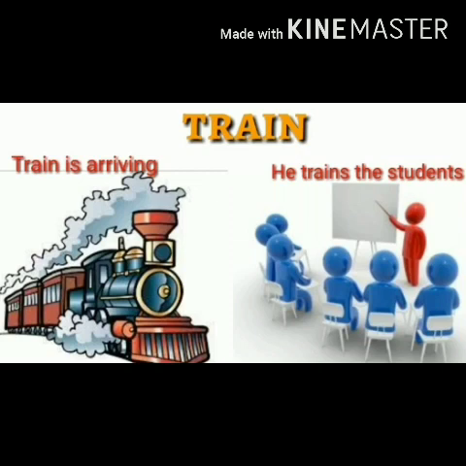For example, train, T-R-A-I-N. In this picture, you can see two different sentences. First, the train is arriving. So here, train indicates a transportation facility. In the second sentence, he trains the students. Here, trains means to teach. A teacher is teaching his students. So you can see we have used a single word, train, which has two different meanings. The spelling is the same but the meaning is totally different.